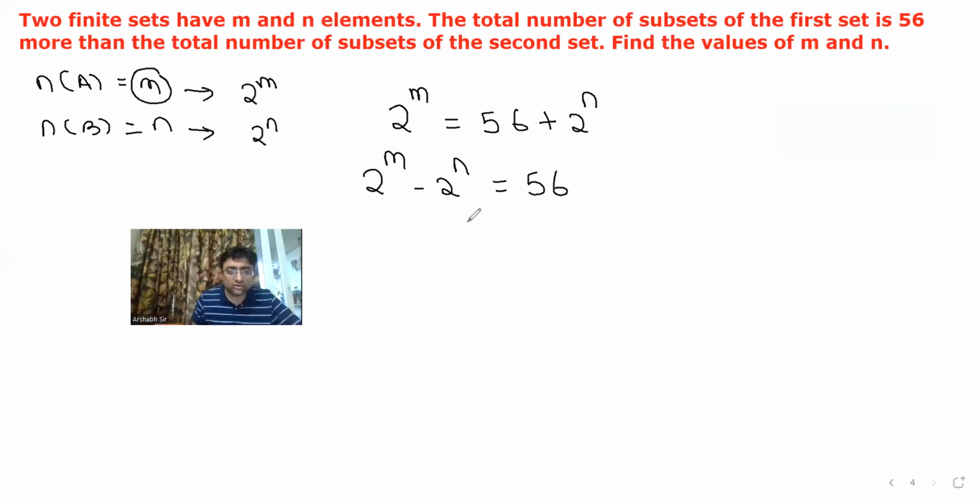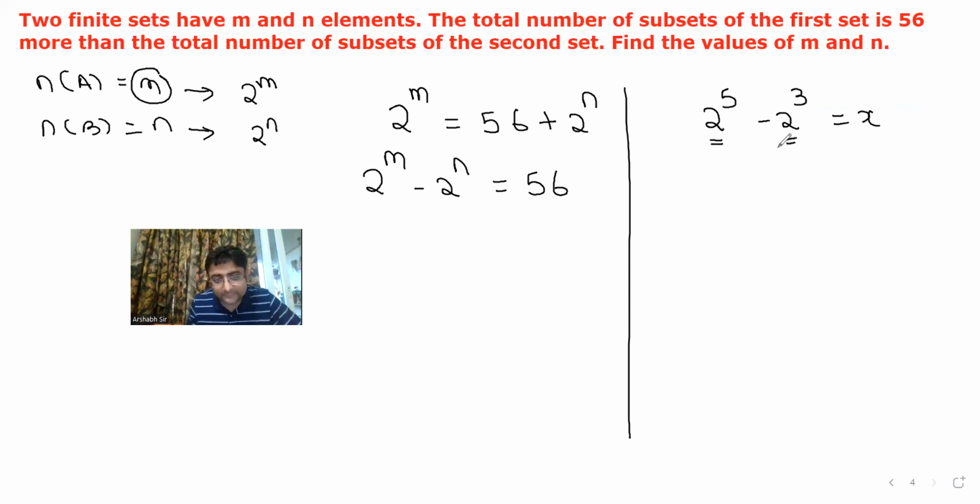Now look, to solve this equation, I'll give you a very basic question first. We'll understand that, then come over here. Children, if I ask you 2 to the power 5 minus 2 to the power 3, let's say is equal to x. Now between 2 to the power 5 and 2 to the power 3, what will I take common? 2 to the power 3. Does anyone have a doubt?